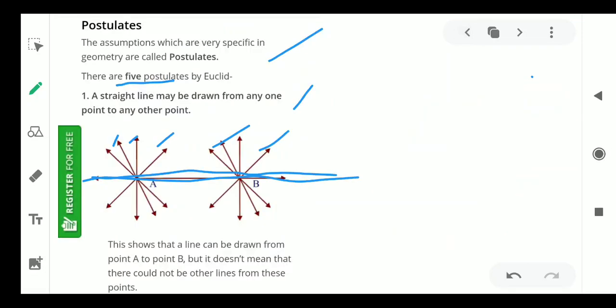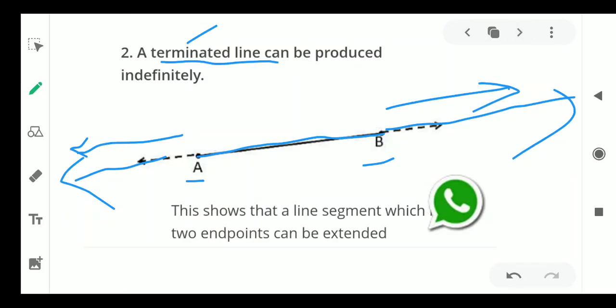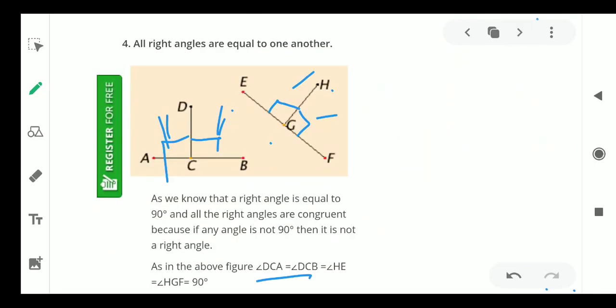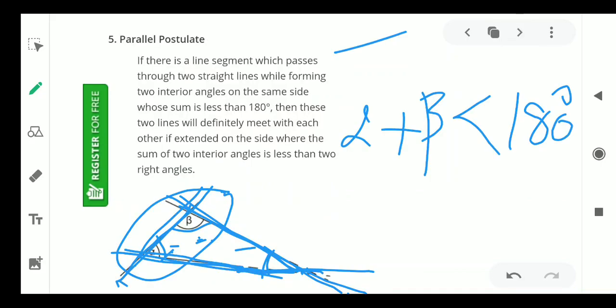So the first postulate is, from two given points we can draw only one line. The second postulate is, a terminated line we can extend endlessly on both sides. The third postulate is, from any center and with any radius we can draw a circle. And the fourth postulate is, all the right angles are equal to each other, or all the right angles are equal to 90 degrees.